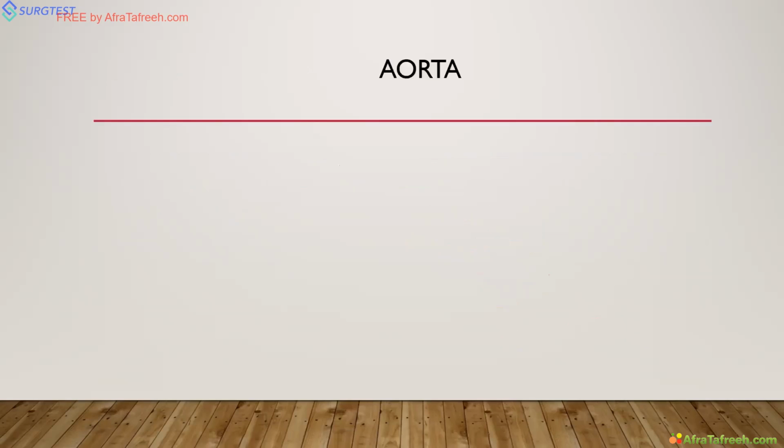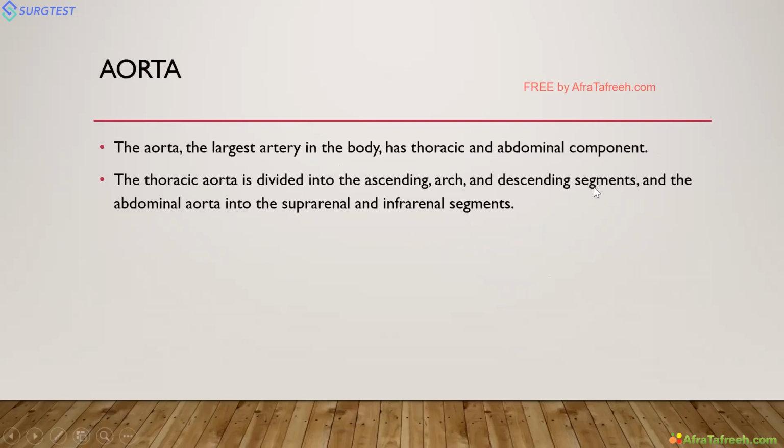Next we'll go to aorta. We'll try to complete fast. Your doubts we'll try to answer in the last. So aorta, there is aortic aneurysm and aortic dissection. It's the largest artery in the body. It has many components: thoracic component and abdominal component. So we discuss separately thoracic aortic aneurysms and abdominal aortic aneurysms.